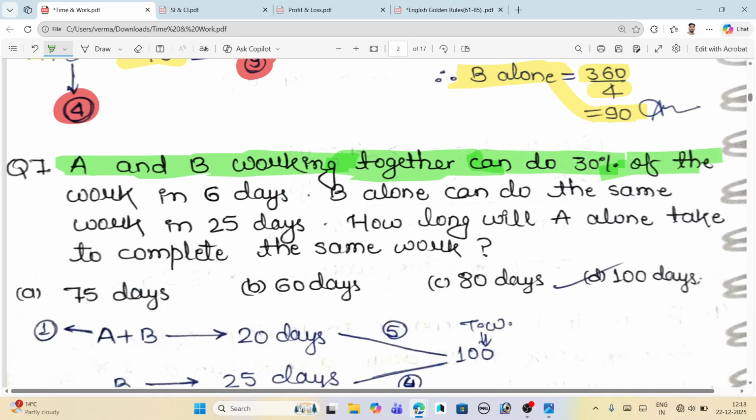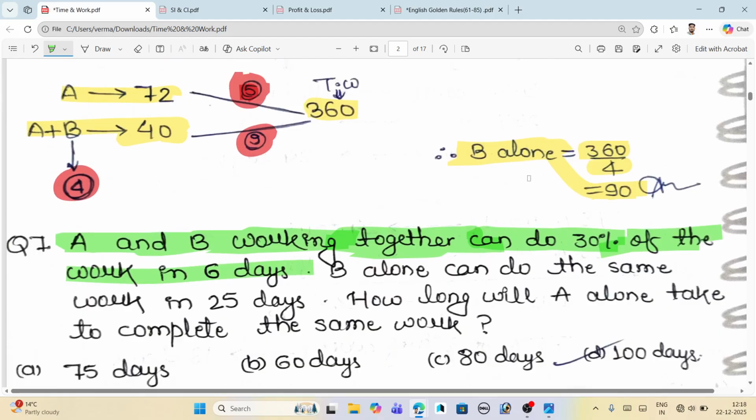A and B working together can do 30% of the work in 6 days. Okay, 30% of work. From here, if A and B complete 30% of work in 6 days, then can you tell me in how many days A and B can do 10% of the work? If they do 30% of their work in 6 days, then they complete 10% of their work in 2 days. You all agree with this? Okay, 10% of work in 2 days. Now multiply by 10, and 100% of work is completed in 20 days.